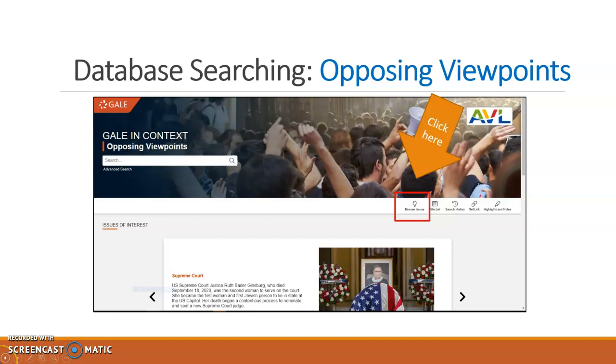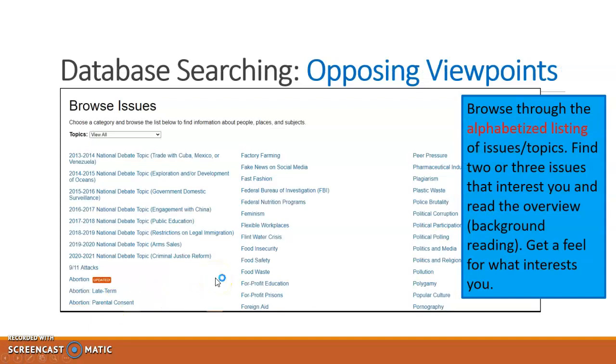Once you've done so, you'll be brought to the interface for that database. From the database, what I want you to do is simply click on Browse Issues. You can also use the advanced search feature as well, but for the sake of this example, we're going to browse issues. Under Browse Issues, there are more than 100 topics listed where you can find articles, videos, and viewpoint essays related to that topic. It's an alphabetized list and easy to search and navigate.